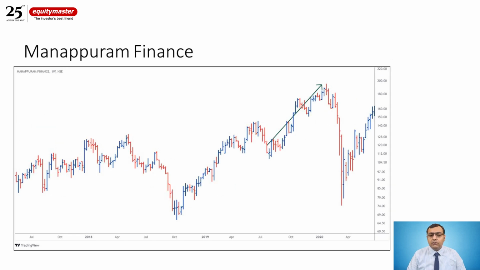If I look at Manappuram over here, when the gold prices broke out, it was trading somewhere around 110, 115. It went back towards 180 in quick time.